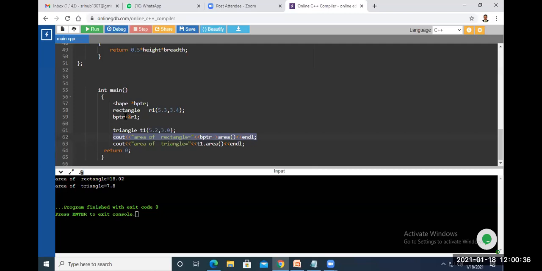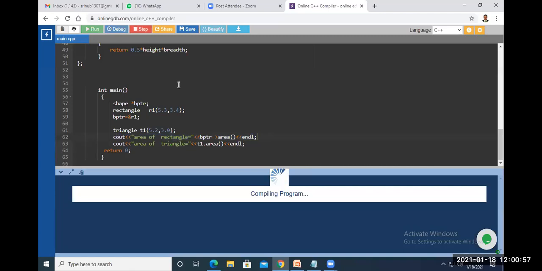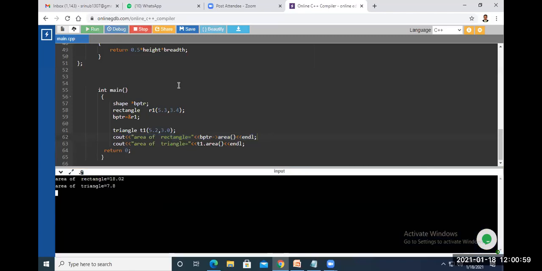That means the pointer content is the address of the rectangle object. So I called area by using the base pointer. Which version will be called, rectangle or triangle? Rectangle version will be called here, right? Now you can see the output. You got the same output, right?